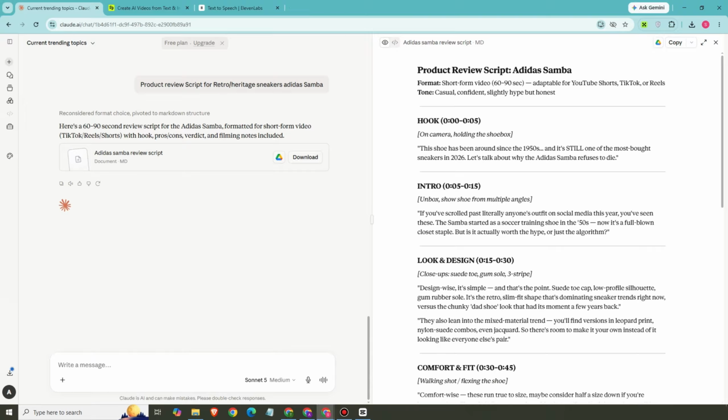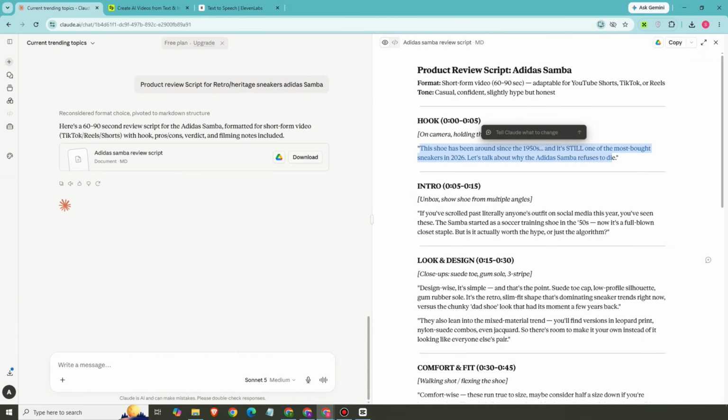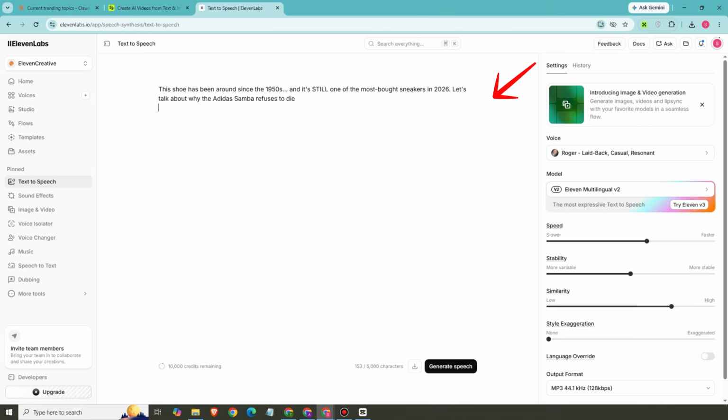Then here it is. So you have your product review of that specific product, and all you have to do here is to convert this into voiceover. Actually, you can do this using CapCut or other editing tool. You can also use ElevenLabs for text to speech.